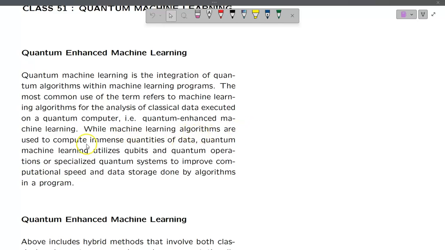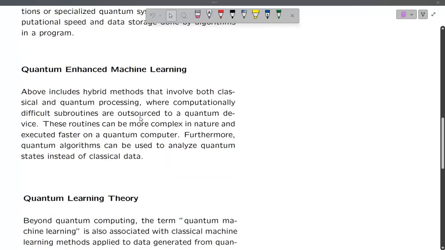While machine learning algorithms are used to compute immense quantities of data, quantum machine learning utilizes qubits and quantum operations or specialized quantum systems to improve computational speed and data storage done by algorithms in a program. Quantum computers are now coming with huge data storage capacity, and the algorithms are improved. The algorithms are faster. Classical computers use bits and bytes, but the quantum computer uses qubits, which gives us a performance enhancement.